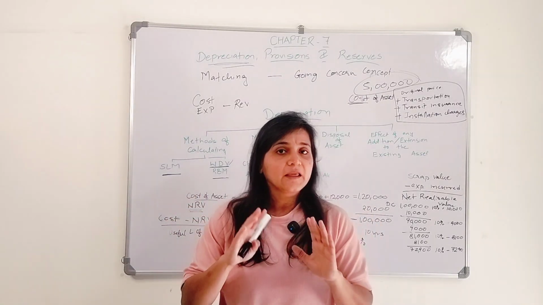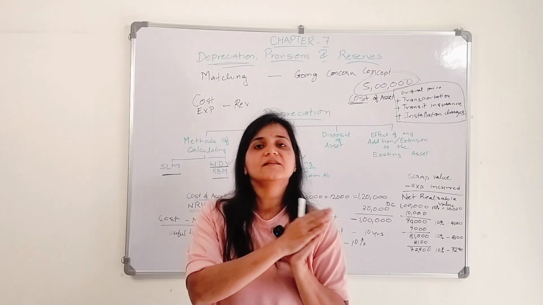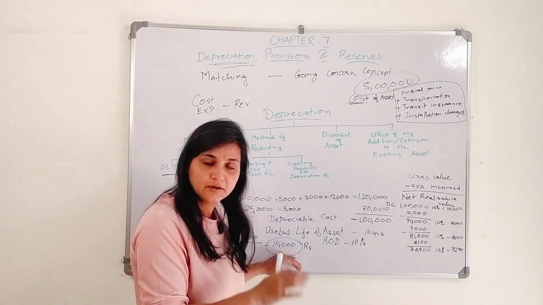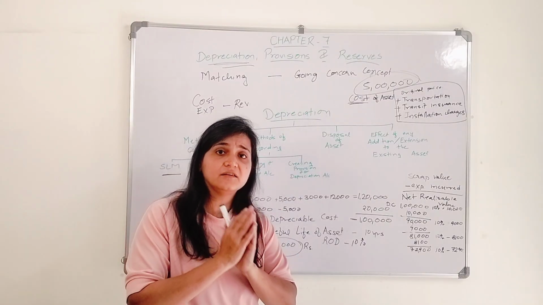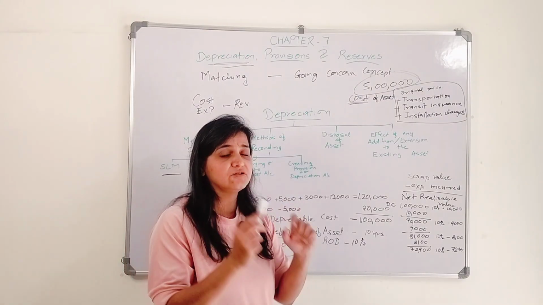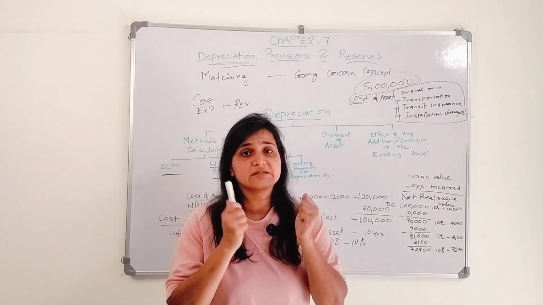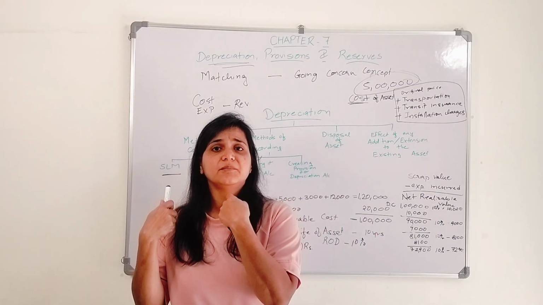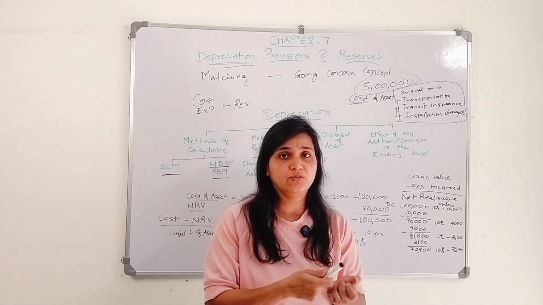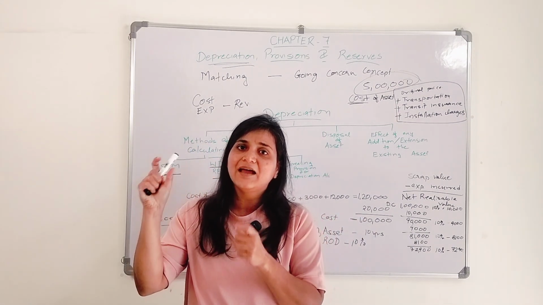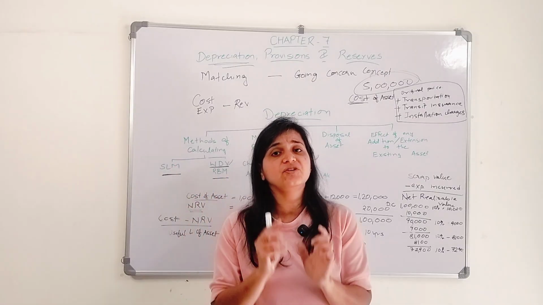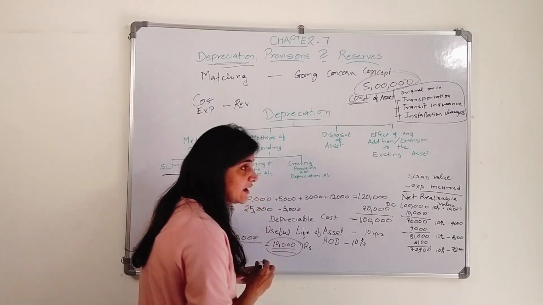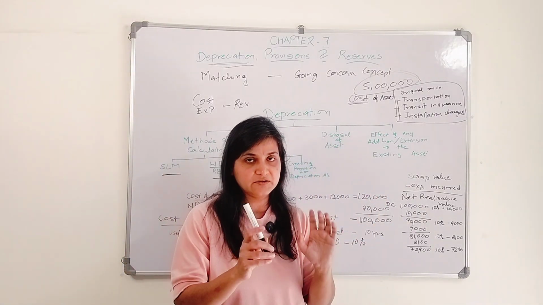This is clear. Just keep in mind, if the asset is being used for the full year, we will charge the whole amount, 10,000. If the asset is being used for a particular period, it's not necessary that I purchase the asset on 1st April only. Maybe I purchased it in October, maybe in July, maybe in January. So the asset is being used for that particular period only. If I'm using it for 6 months, the 10,000 will not be charged.